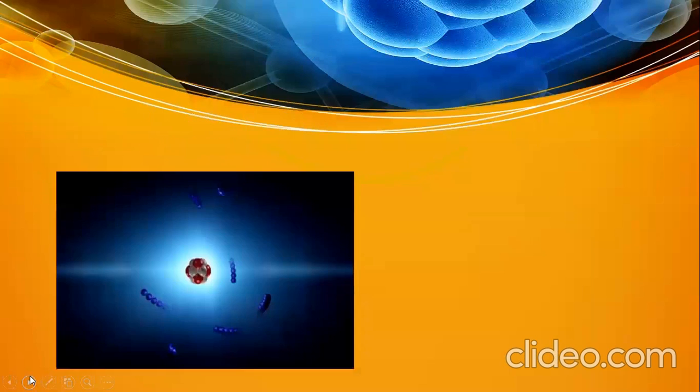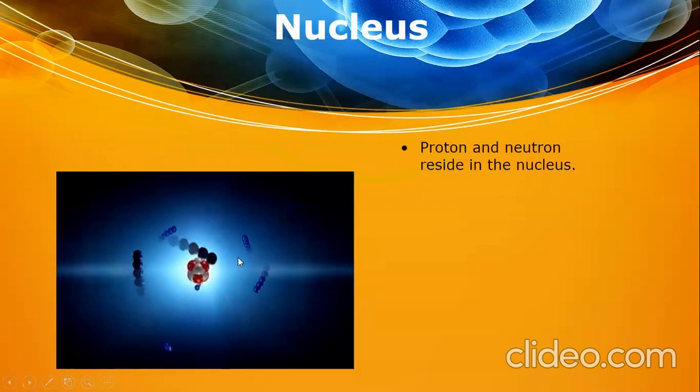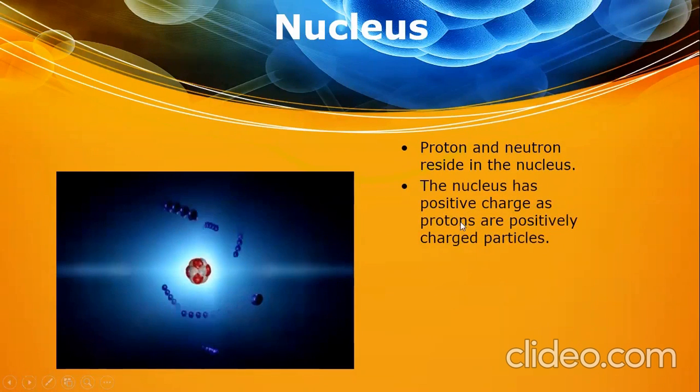Now, as you can see in this picture, protons and neutrons reside in the nucleus, and the electrons are revolving around the nucleus in their orbits, right? The nucleus has a positive charge, as protons are positively charged particles. Due to the presence of protons in the nucleus, it has positive charge, right?